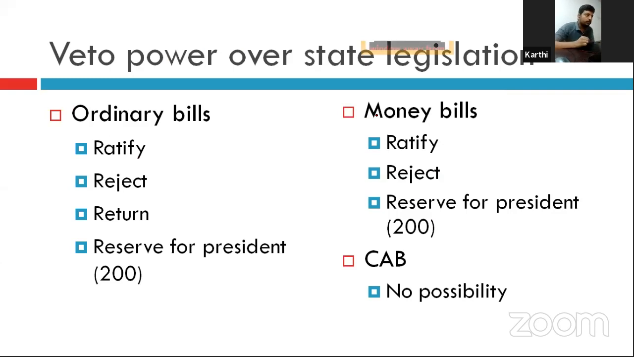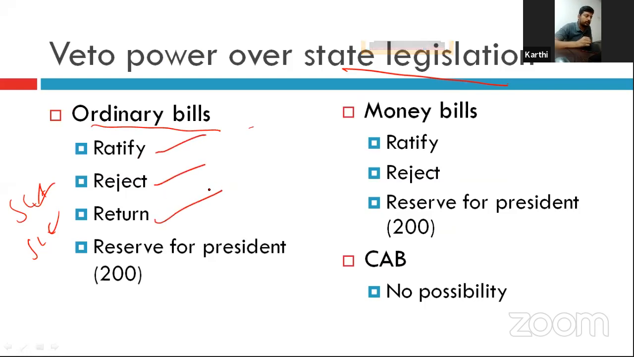Now, veto power over state legislation, that is, the bills of the state legislature, the legislative assembly. If it is an ordinary bill, it goes to the governor. The state legislative assembly, if it has a state legislative council, and in both houses it has been passed, is given to the governor. Either he can sign, or he can reject, or he can return, or he can reserve it for the president of India under Article 200. Okay, he has 4 options.